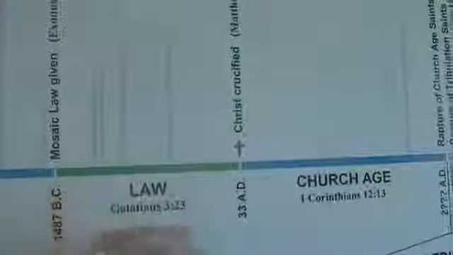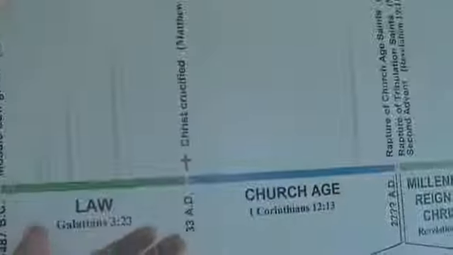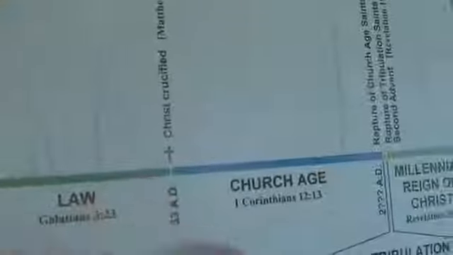And of course, there's so much more in Scripture that you could get into this whole thing. But this just gives you the basics. Then here you have 33 AD. Jesus Christ dies on the cross. He's crucified. Matthew chapter 27. You can read about that. Again, a lot more scriptures that you could cover, but this is just the basics.